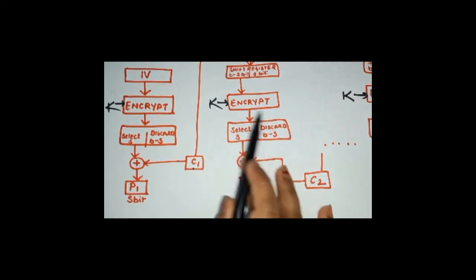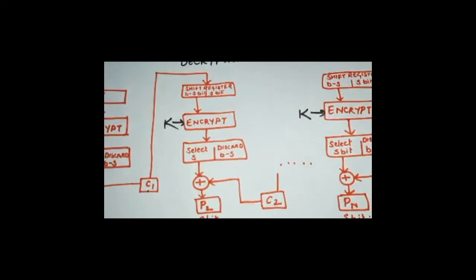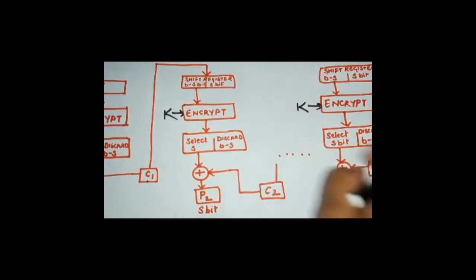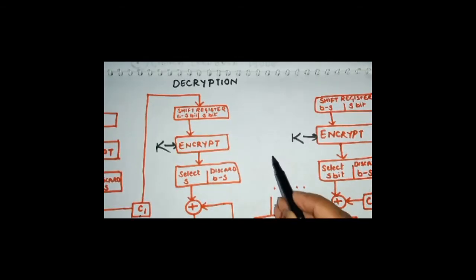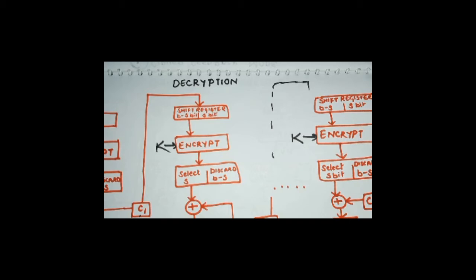After the encryption procedure, whatever is the output, we'll be selecting S bits from it. S bits are the leftmost significant bits, and we'll be performing XOR of that with the current ciphertext and produce the second plain text block. And this current cipher block will then be the input to the next shift register. So this is the entire procedure.